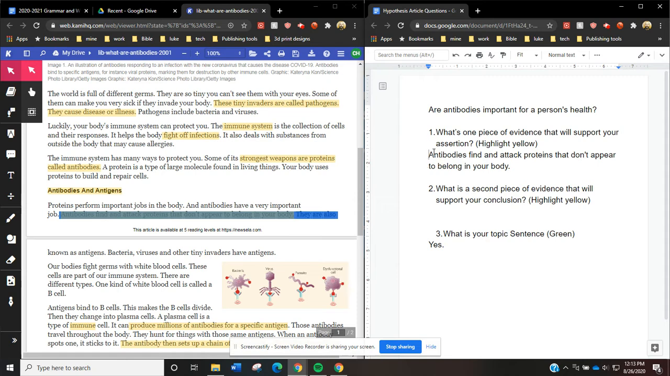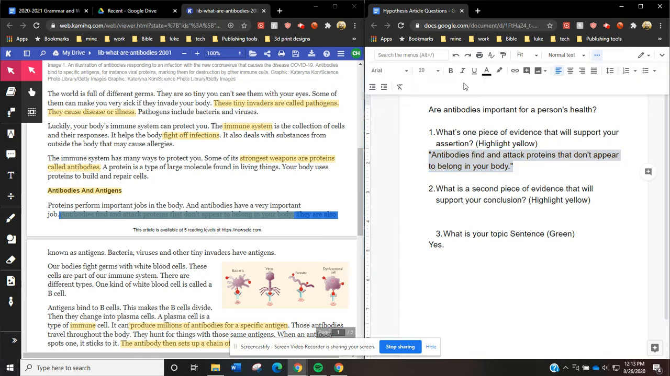Oh, this is evidence, though. And this is a quote. I need to cite it. I need to make it in quotation marks because I just copied and pasted. And I should also highlight it yellow because this tells me to. And my evidence needs to be highlighted yellow. Let's do that.